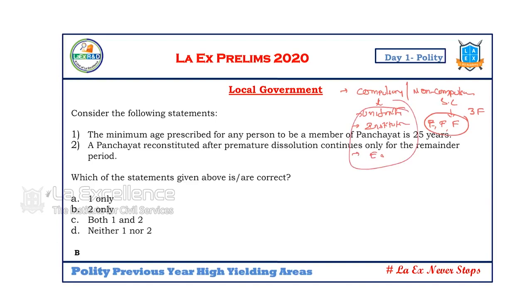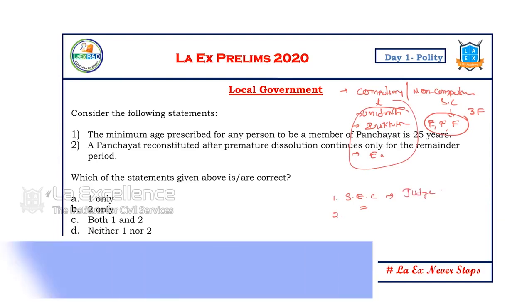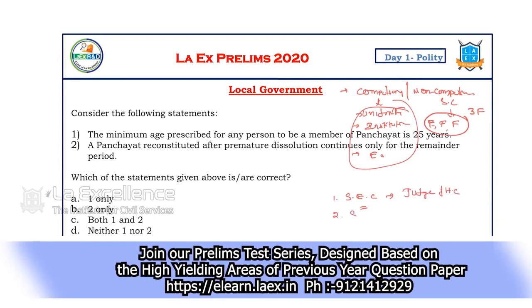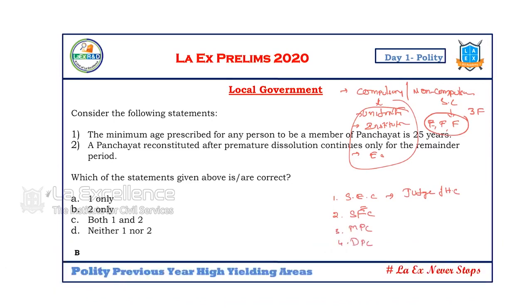And local government institutions, the State Election Commissioner. In Andhra Pradesh, the State Election Commissioner has become controversial. You need to look into that. He has powers equivalent to a judge of a High Court. State Finance Commission. And we also have certain other institutions like the Metropolitan Planning Committee and the District Planning Committee. So you need to know about these particular institutions which are there in the news.